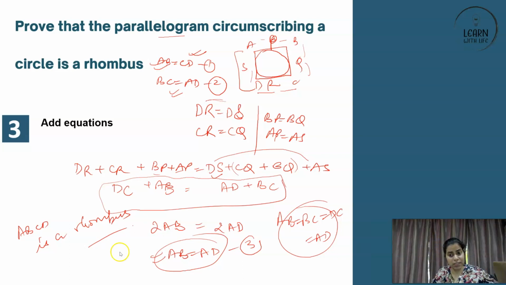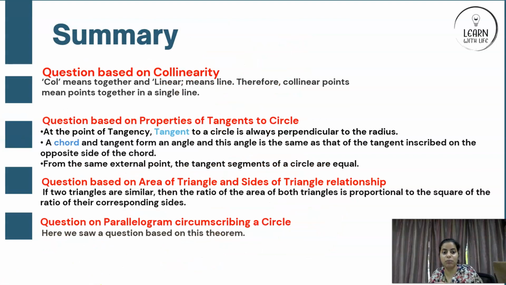Right, and if you like today's session, you must check the summary. What did we read? What did we study? We solved a question based on collinearity. Col means together, linear means line. So therefore, collinear points means together on a straight line. We use the area of triangle concept and put it equal to 0.